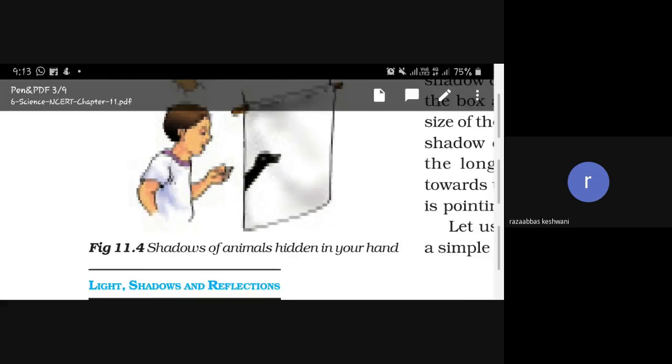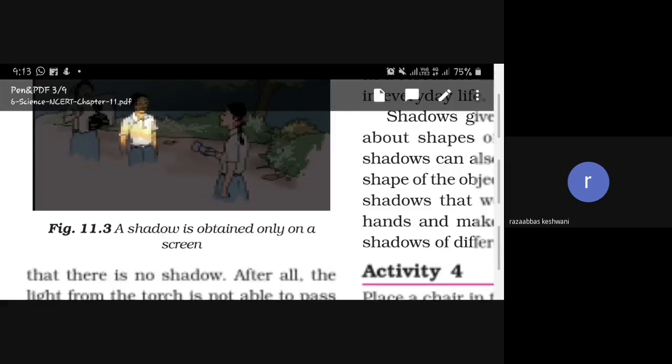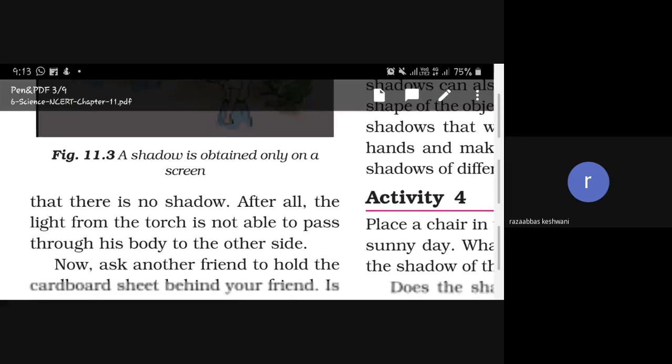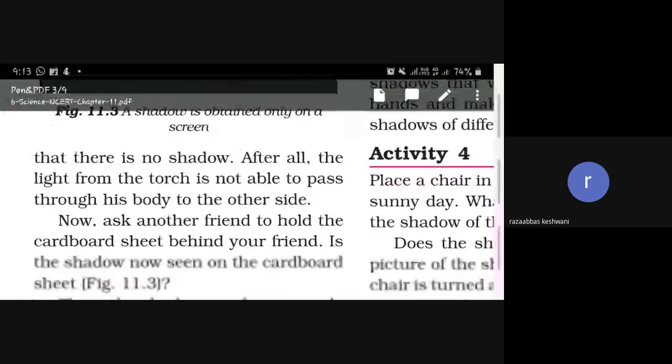This does not mean that there is no shadow, because the light from the torch is not able to pass through his body to the other side.